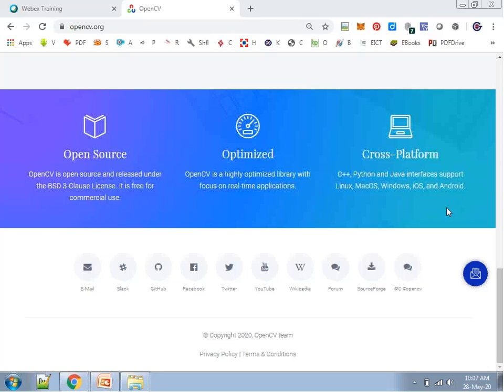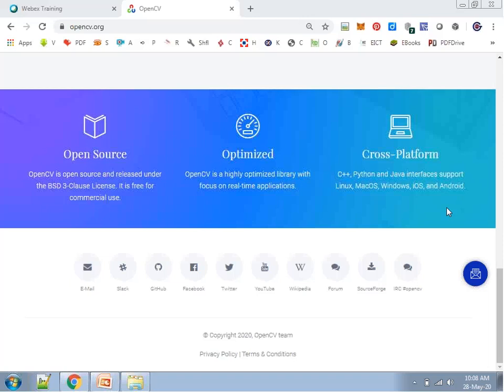In 100 or 150 rupees, I can take a webcam. So if I integrate a webcam in an Arduino board that is installed with OpenCV, and OpenCV is free, there is no need to pay anything. So we can create some real life applications for traffic monitoring in only 500 or 600 rupees.